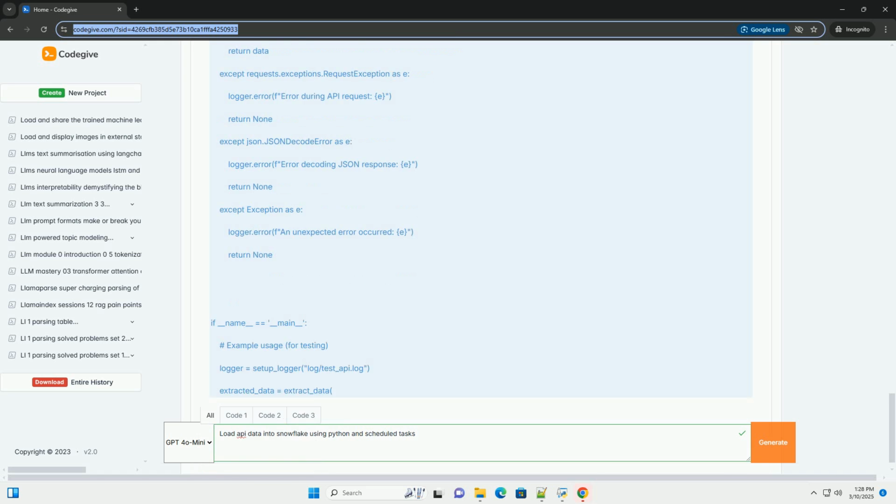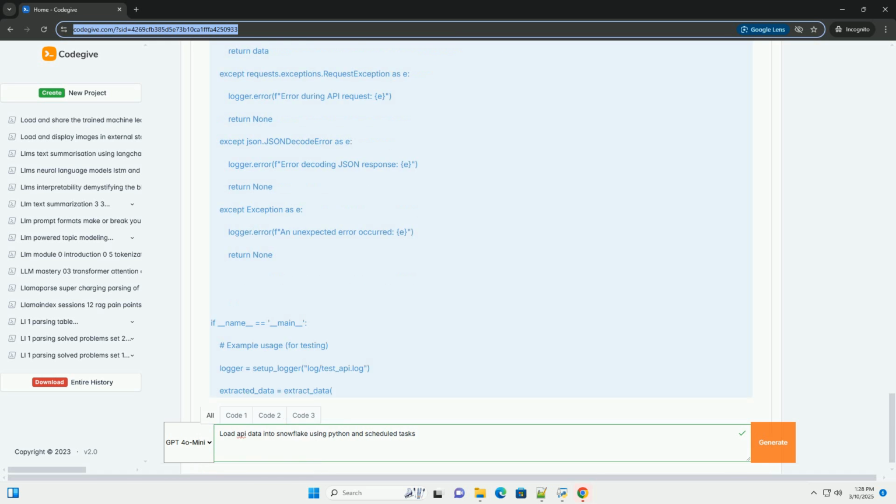Except requests.exceptions.RequestException as e. Logger.error, f error during API request, e. Return None. Except json.JSONDecodeError as e. Logger.error, f error decoding JSON response, e. Return None. Except Exception as e. Logger.error, f an unexpected error occurred, e. Return None.